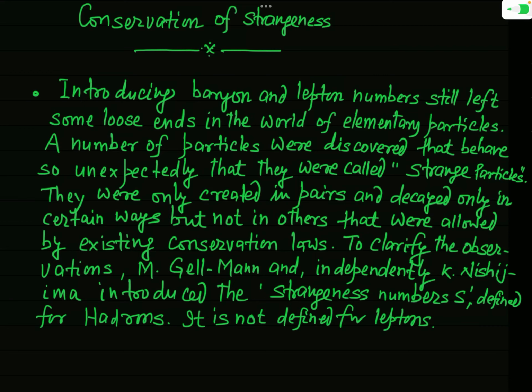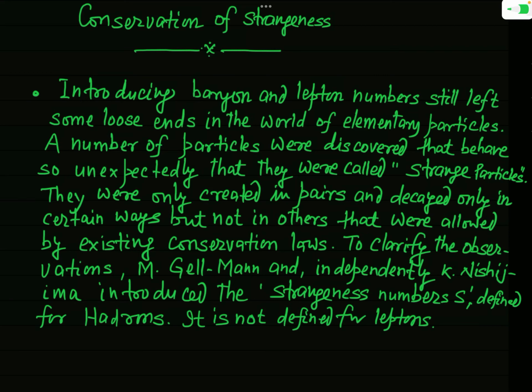In fact, it was seen that the process in which these elementary particles are produced, and the reactions in which these particles were involved, was not found to be consistent with the conservation of baryon and lepton numbers. Although baryon number and lepton number were conserved, even then it was seen that the process does not take place.